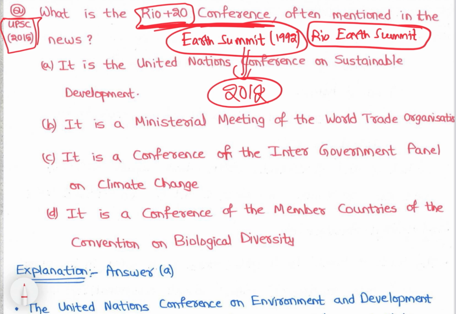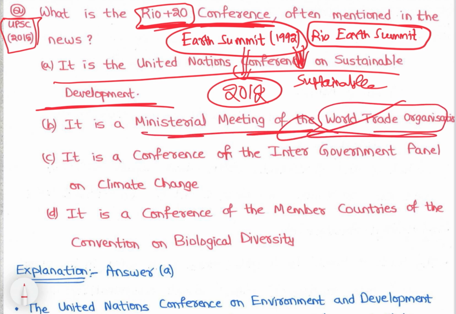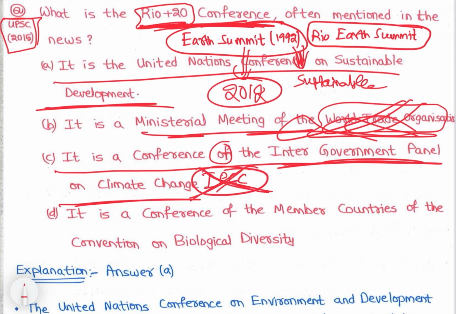In 2012 the Rio plus 20 conference happened, and the main theme is sustainable development. It is the United Nations Conference on Sustainable Development. Other options: it is a ministerial meeting of the World Trade Organization? No, WTO is not related; the Rio conference is environment related. A conference of the Intergovernmental Panel on Climate Change? This is not an IPCC conference. This is the United Nations conference, UNFCCC and so on. So it is the United Nations Conference on Sustainable Development at Rio.